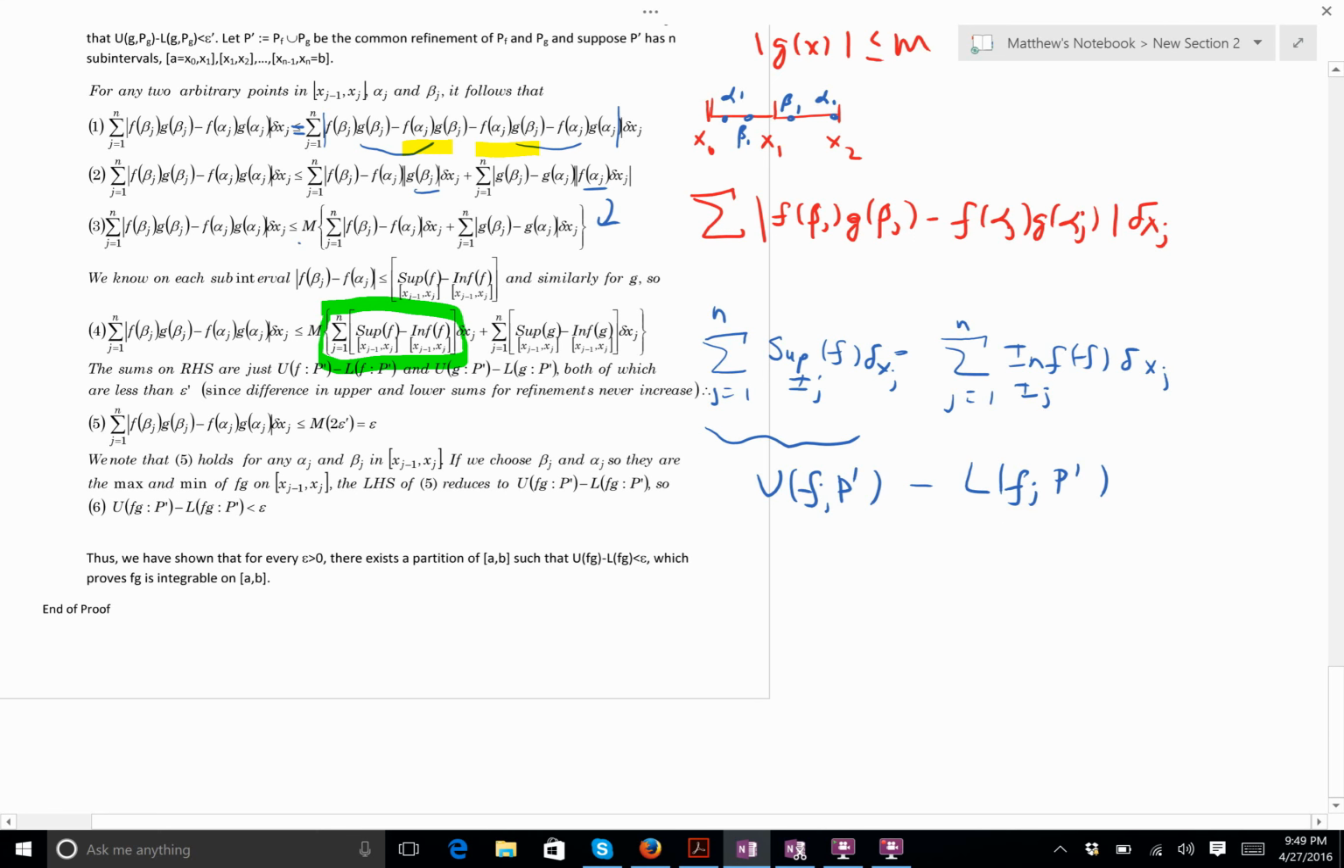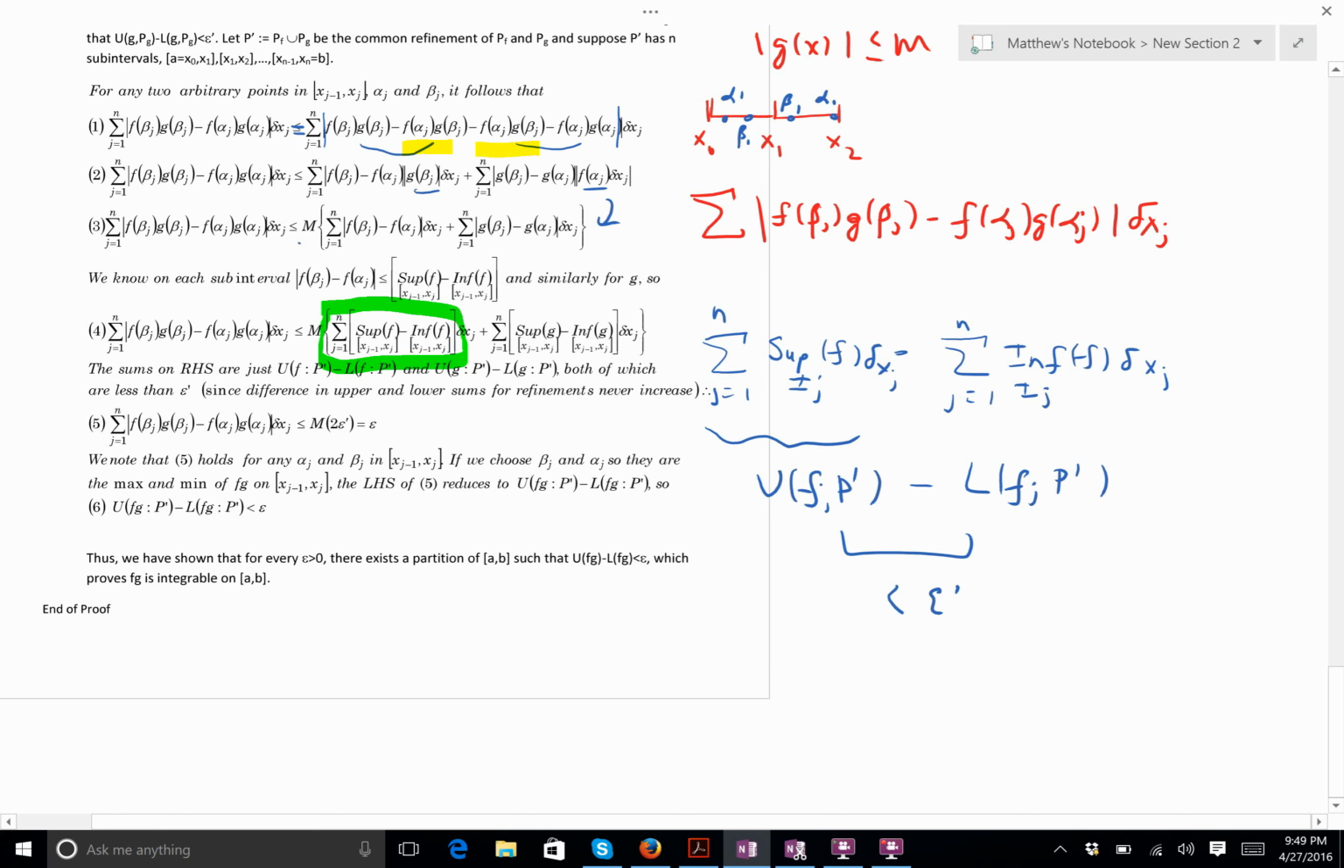Well, I know. I cold-bloodedly set this up so that this was less than epsilon prime, right? I specifically chose this partition so that it was less than epsilon prime. Okay? So each of these become less than epsilon prime. And epsilon prime is defined as epsilon over 2m. So I get that this arbitrary quantity here is less than epsilon.